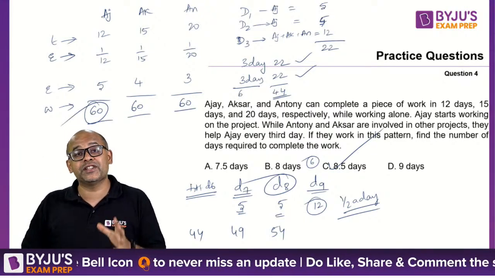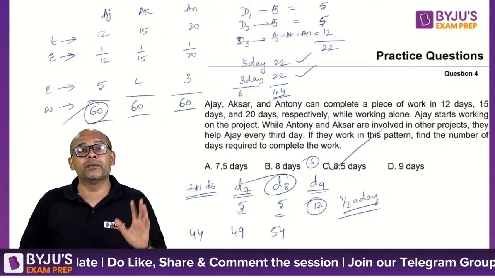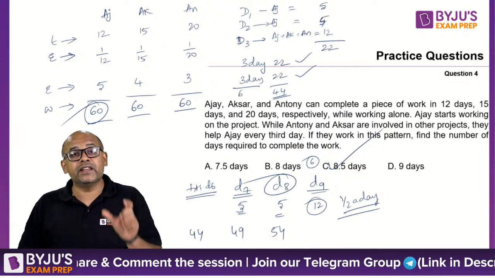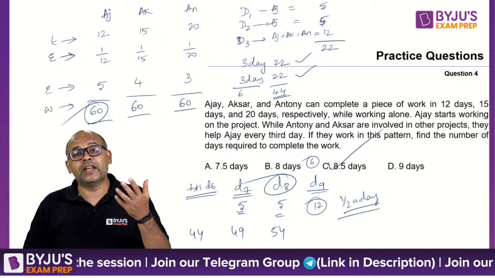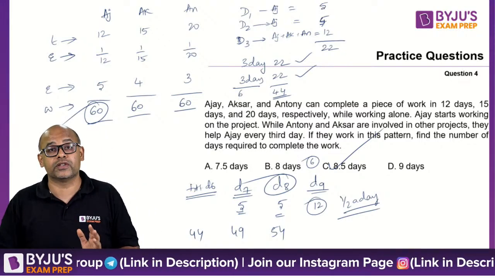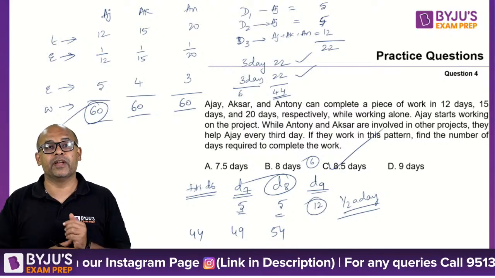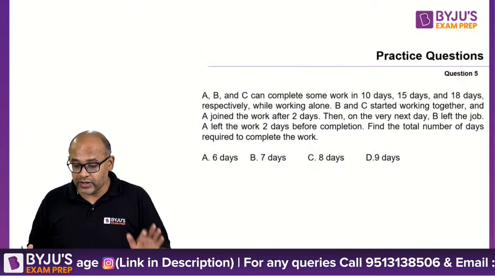So for these kinds of cyclical questions, don't blindly divide and multiply. Observe what is happening in every cycle, and if I take 5 cycles or 10 cycles, am I crossing what I want? If you're crossing, you should not cross. Go one cycle before, then go step by step, day by day from there. Clear? Let's move on to the next question.